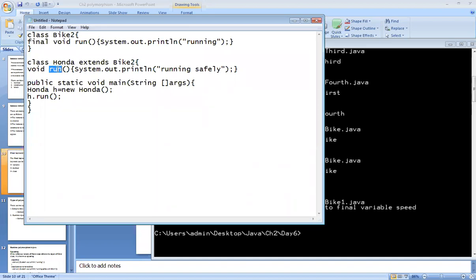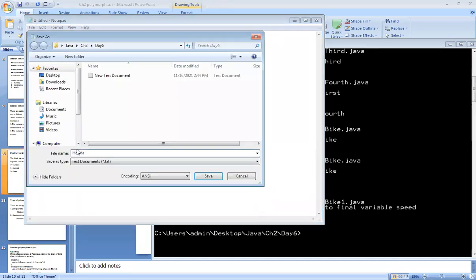We have seen in the previous lecture. But right now we have seen that if we are applying final keyword to any method, we cannot perform the method overriding, right? To avoid the method overriding, we are using final keyword. Now check what happens. It again generates the compile time error, but see which type of error is get generated.